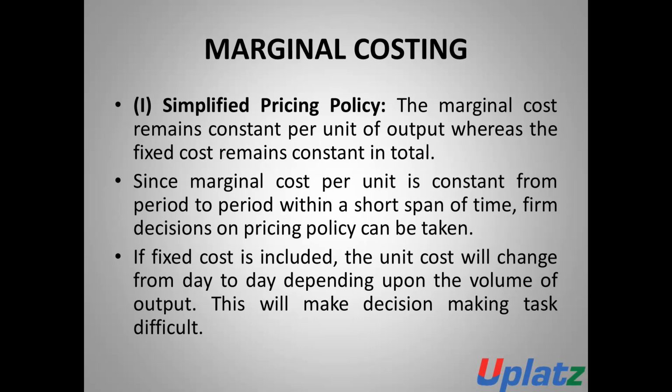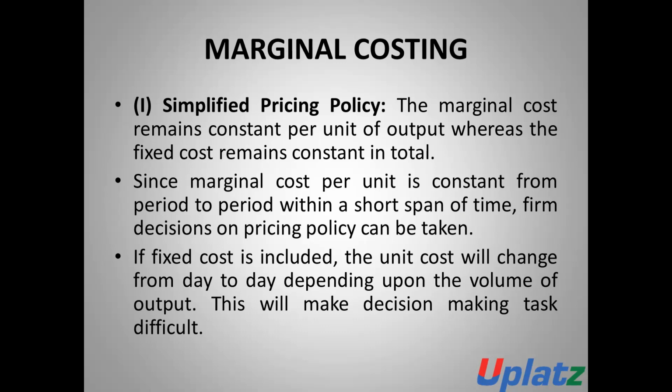Then it is very difficult to include the fixed cost, because due to this there is a change in the price of the product. On this basis, it is very difficult to take decisions related to cost or pricing policies.